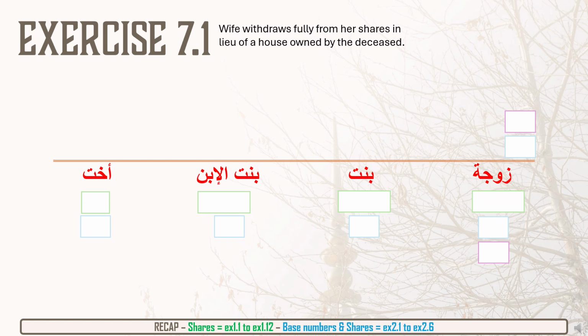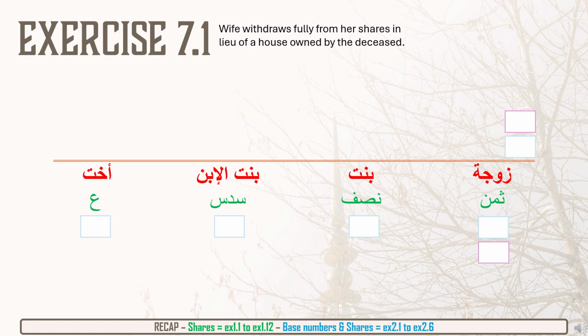How would they work in terms of the inheritance? Well, we will give out the shares first normally. The wife, because there's a daughter, will get thumun. The daughter, since there's only one, will get nisf. The granddaughter, since there is one daughter, will get sudus. And the sister here will become asaba ma'al ghayr. So she will become asaba.